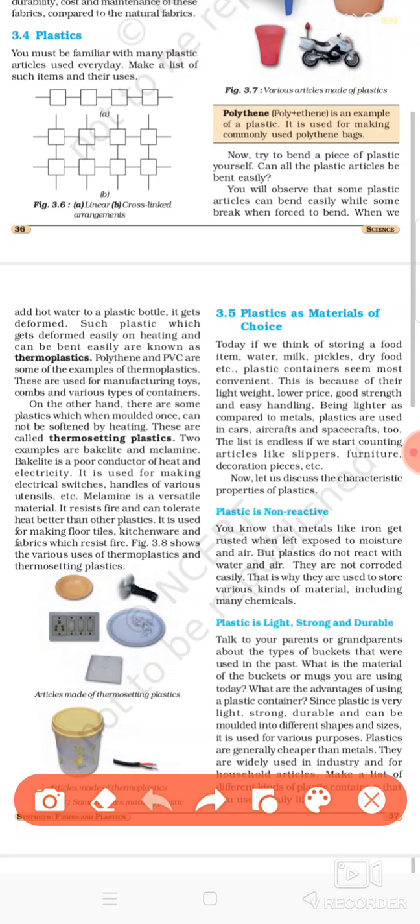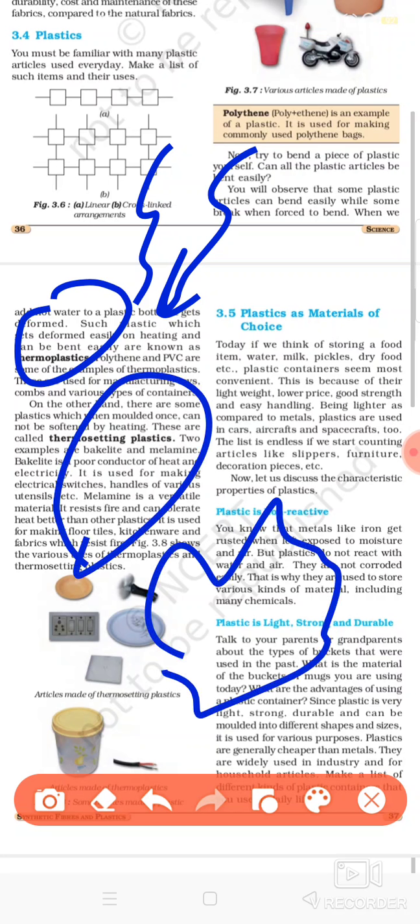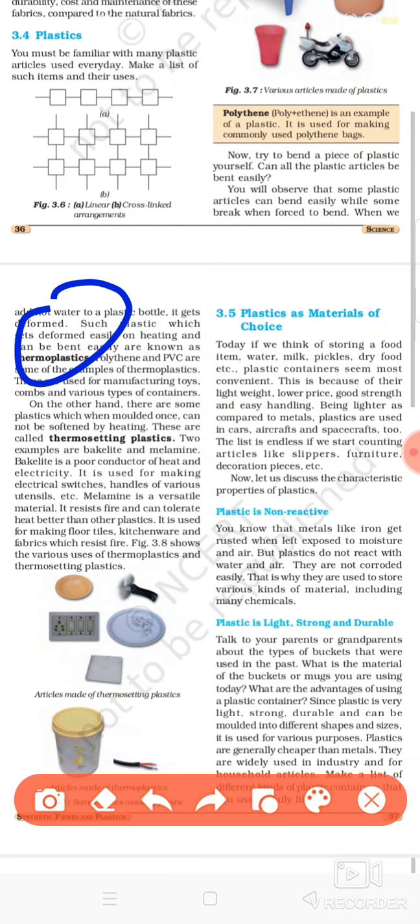Thermoplastics are the plastics that, if we heat them, will be deformed. They will lose their shape. These kinds of plastics are known as thermoplastic, like polythene and PVC. These are examples of thermoplastic. These are basically used in making containers, furniture, utensils, and toys also.